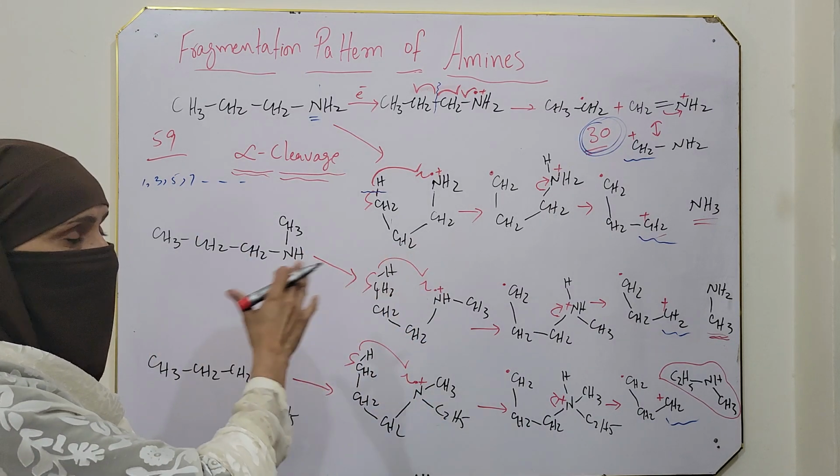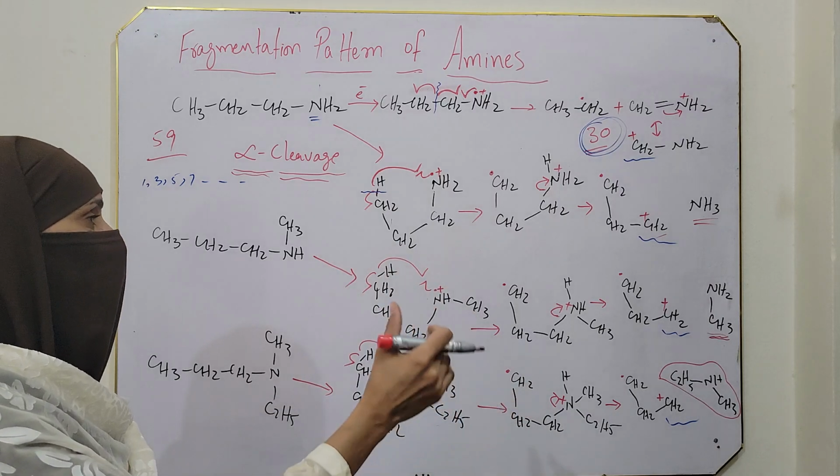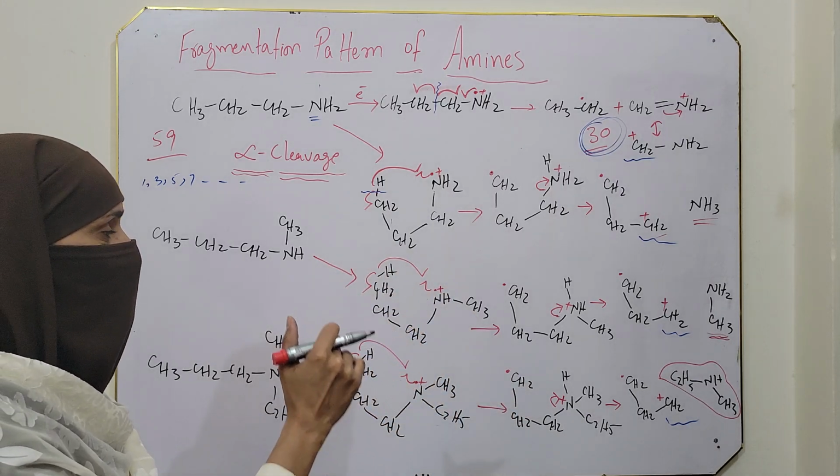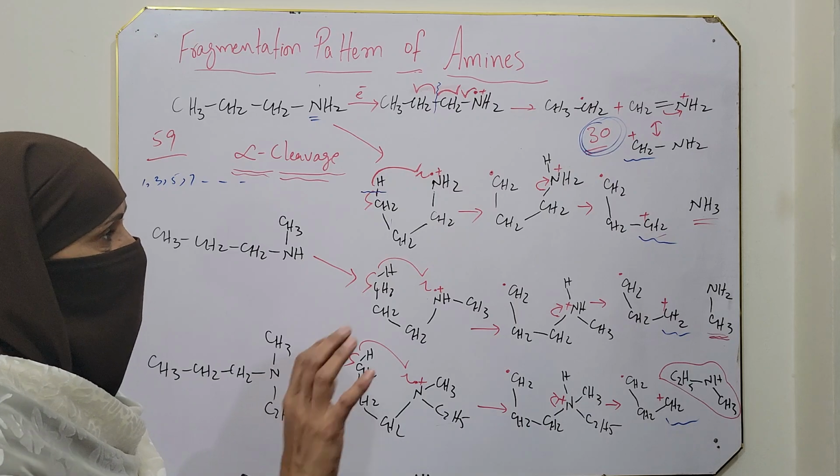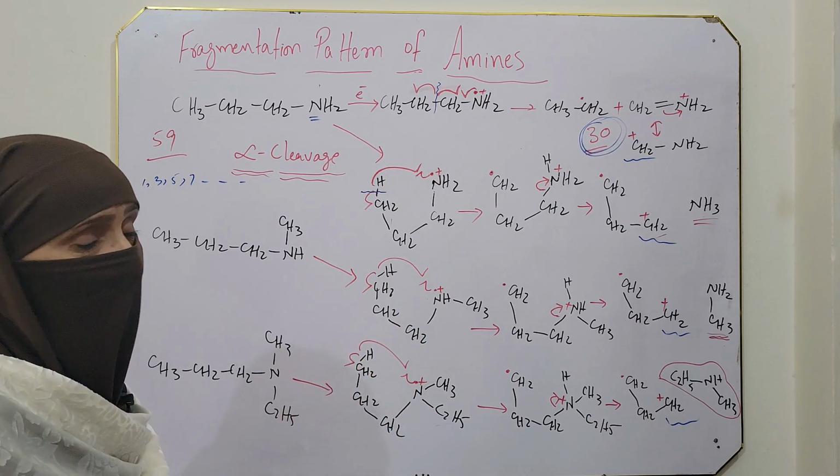The cation which has a short chain will be stable because a short chain cation will have less chance of further fragmentation. So there is maximum chance that a cation with a short chain will give us the base peak.